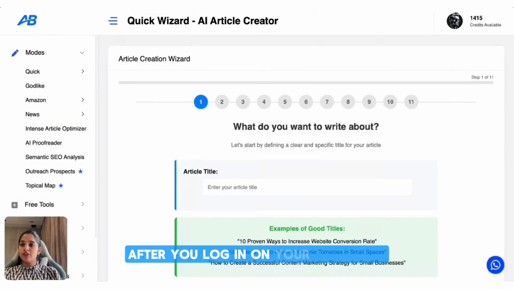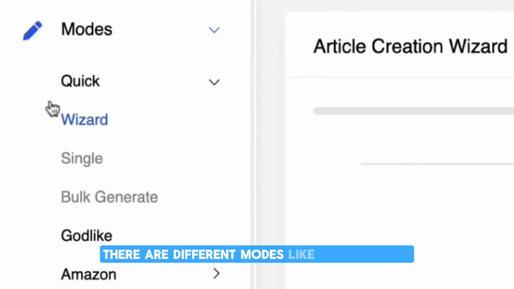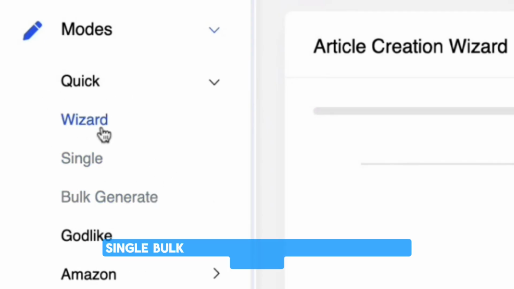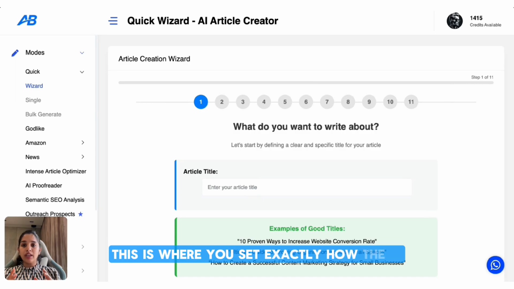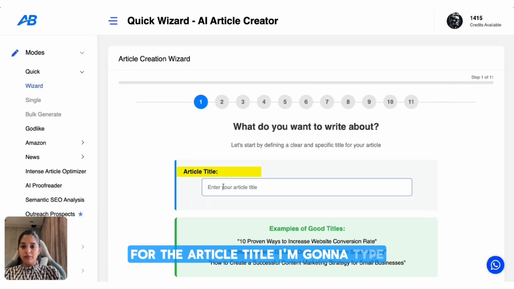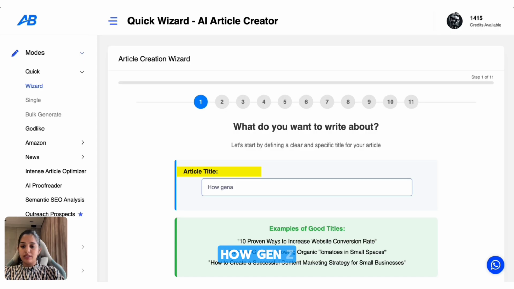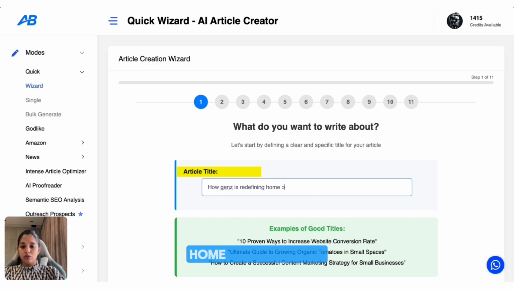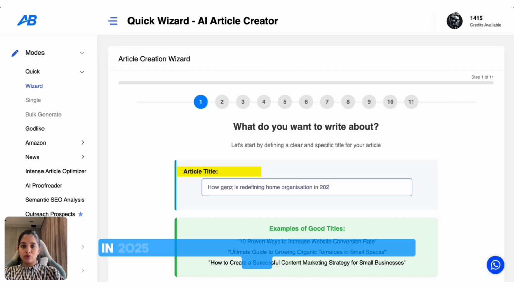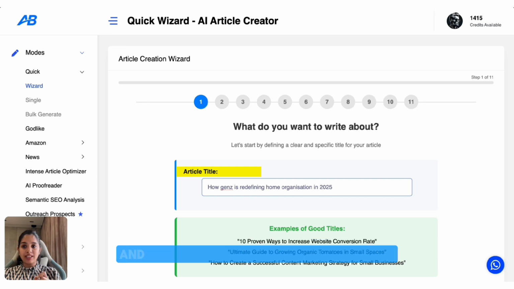After you log in, on your left panel, there are different modes like quick, wizard, single, bulk generate. I'm going to go with wizard. This is where you set exactly how the AI should create your blog. For the article title, I'm going to type how Gen Z is redefining home organization in 2025. The main keyword is right there for SEO and it's specific to a trending audience.